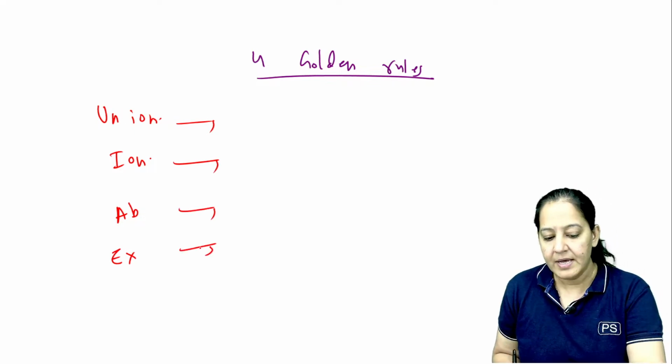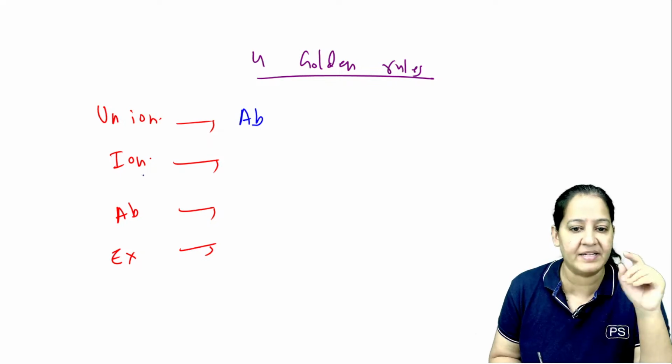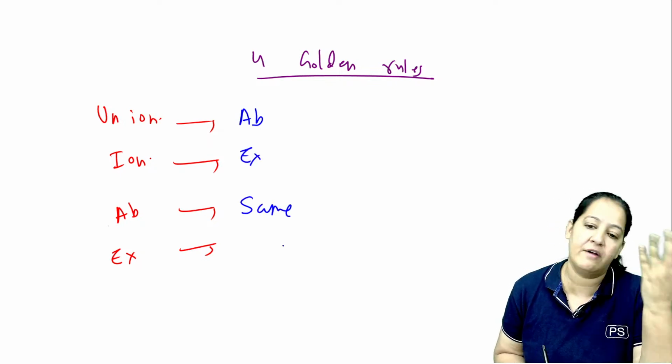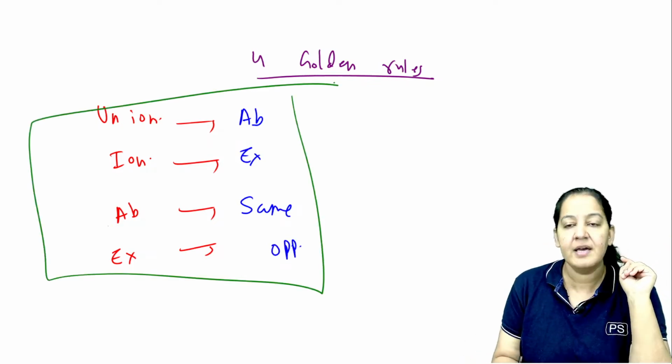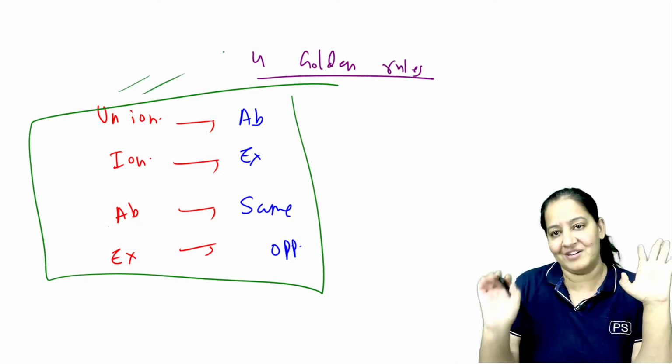The 4 golden rules. The unionized form is always absorbed. It is complete, and ionized is the broken one, so it is excreted. For absorption, same medium is required, and for excretion, opposite medium is required. This is the summary. If you understood, good; if you didn't understand, don't worry. Just learn it.